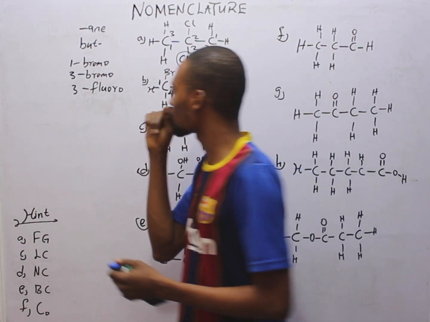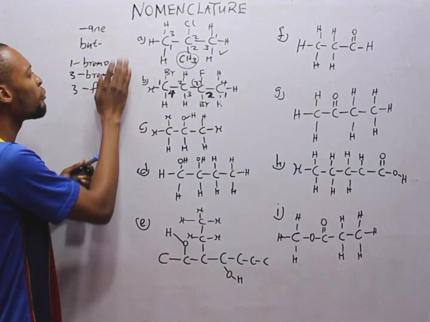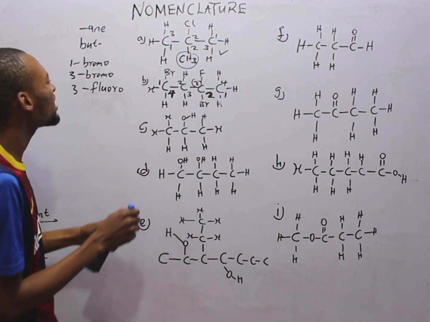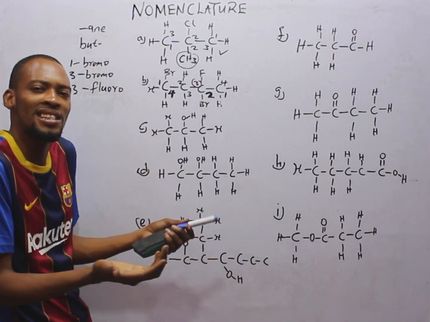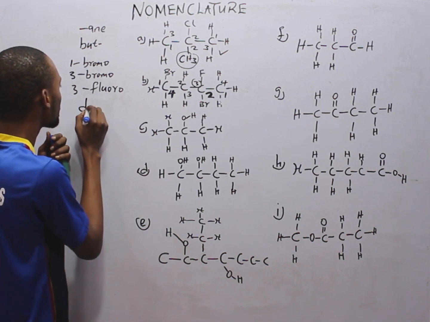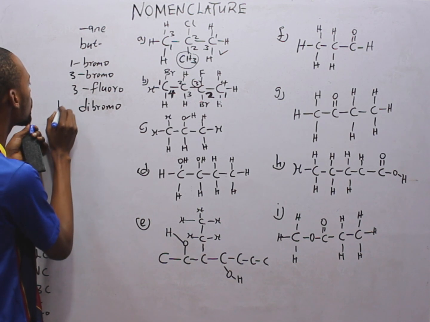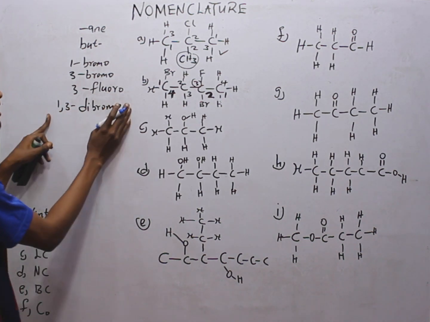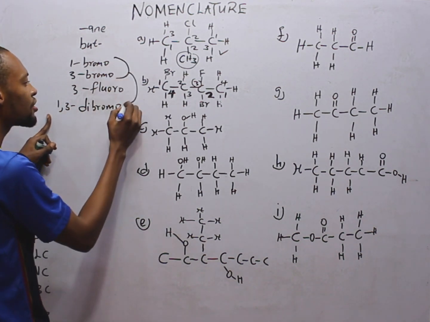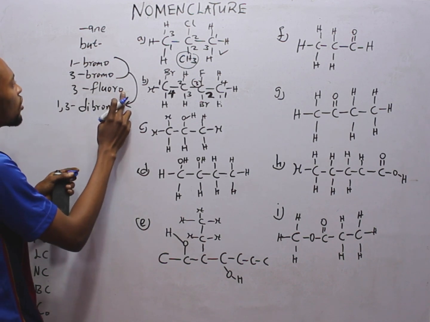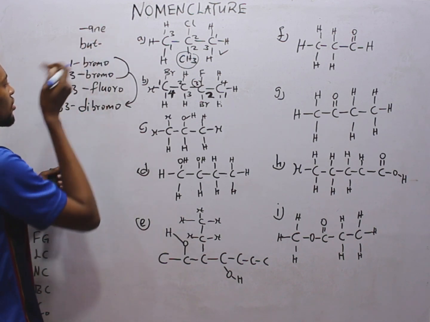Look at something else. We have 2 different bromo. Can we simply say dibromo? Yes. So dibromo, and the positions are 1, 3. So we have 1,3-dibromo to replace this. We have 3-fluoro. And we have butane.